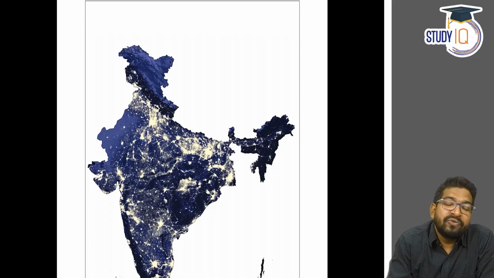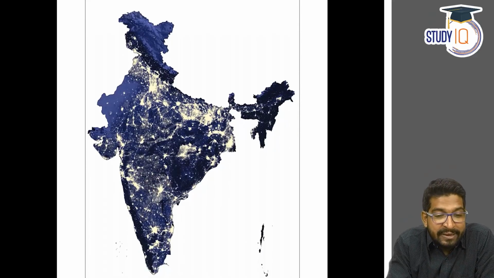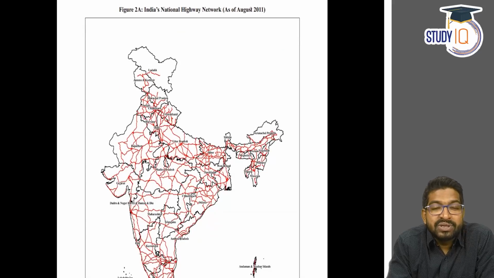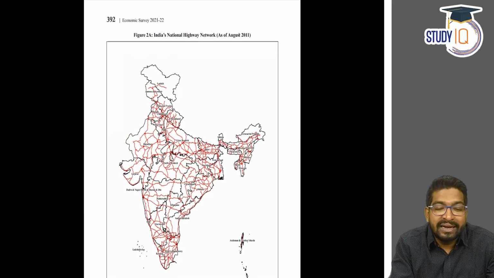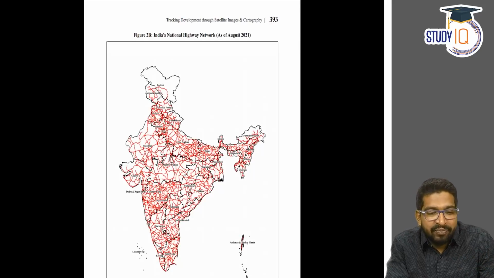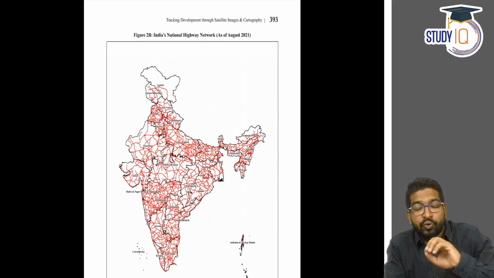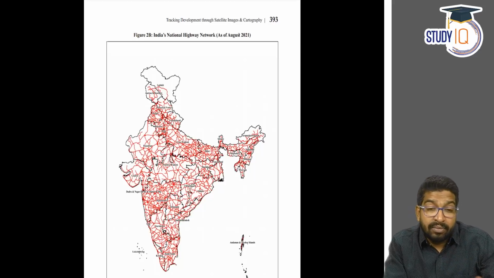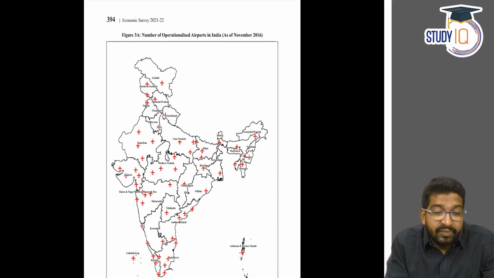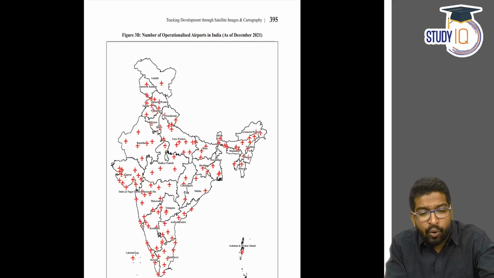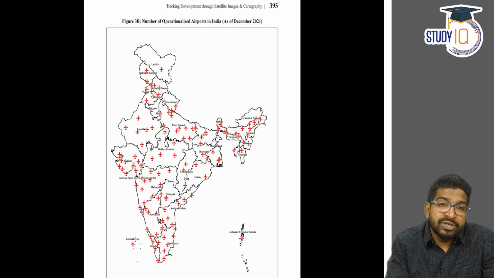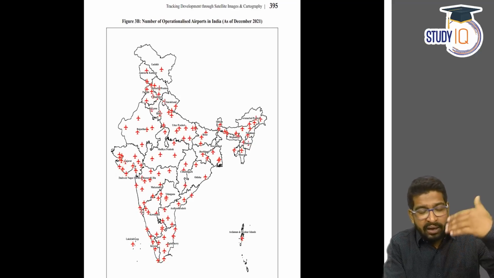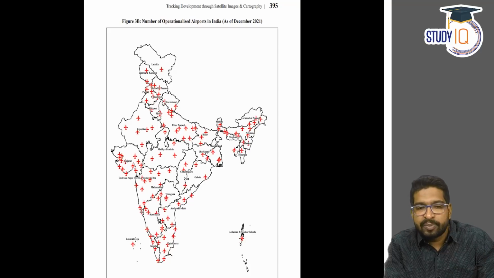So look at the amount of electricity, the amount of power that has reached people. Apart from this, it also shows the network of highways in August 2011 and now in 2021. Just look at the comparison: just in 1 year, in 2021 itself, about 36,000 kilometers of road have been constructed as per the economic survey. Apart from that, the number of operationalized airports in 2006 was just this much. But now, many airports have come up under the Udan scheme, under the tier 2, tier 3 city airports. A lot of airports have come.